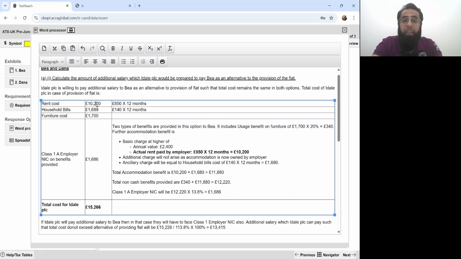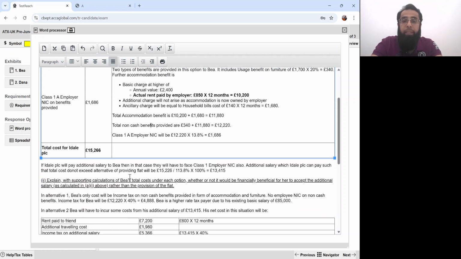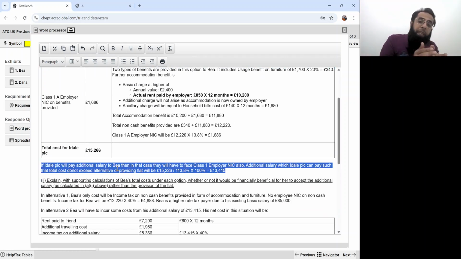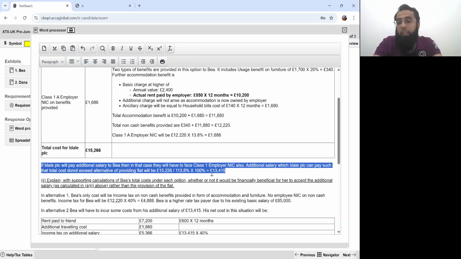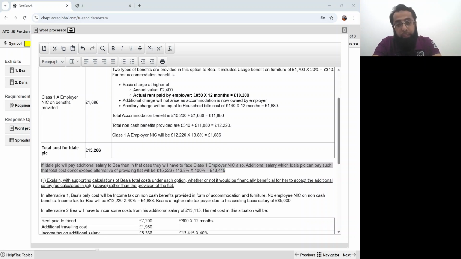Ideal PLC paying rent, household bill, furniture cost, and class 1A employer NIC on the benefits provided. We did the valuation of the benefits. If Ideal PLC will pay the salary, they will have to pay class 1 employer NIC also. So they need to manage their total cost. So we considered 15,226 as the gross value, divided by 113.8 and multiplied it by 100.